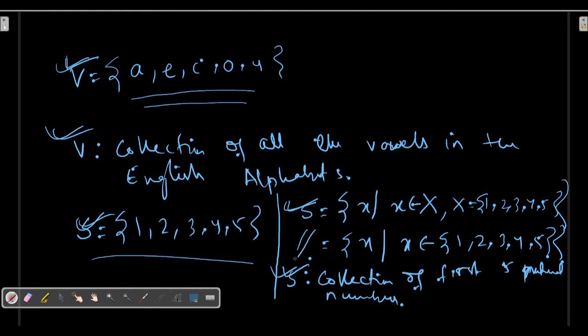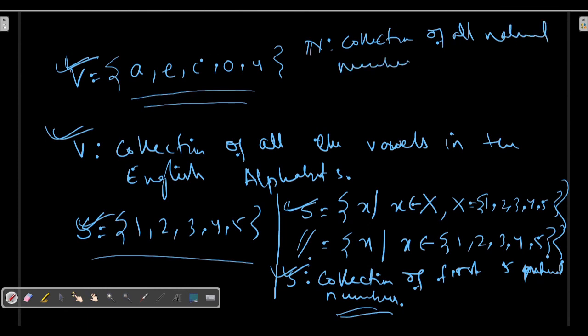Fine. So now similarly I can reverse the process. That means if I have a set in the set builder form, I can represent that in the form of a roster form. Suppose I have N, the collection of all natural numbers. Obviously this is a set because it has a property, that it is a natural number, and the concept is well defined.